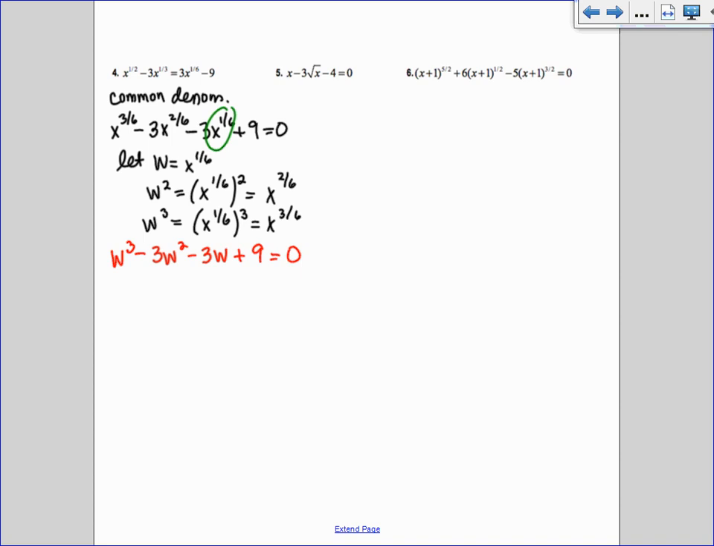Factor by grouping. I'm going to split the middle. So I'm going to split it straight down the middle, and I'm going to pull out the common factors on the left. So I'm going to pull out a w squared. I'd have a w minus 3 left. Over here, I know I want to have w minus 3 left, so I can pull out a negative 3. Now I have a common factor of w minus 3. I factor that to the front. I'm left with w squared minus 3.